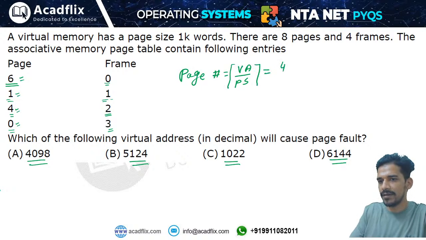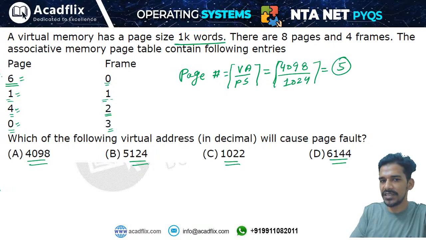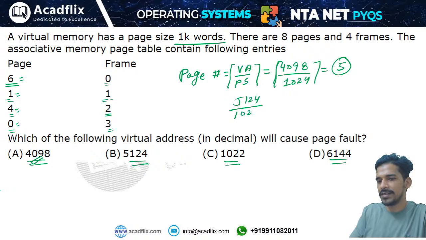Okay, virtual address divided by page size, and take the ceil value of this. So virtual address is given 4098 bytes and the size of the page is 1 kilowords. 1 kilowords means 1024 words, right? So from this you will get 5. Okay, page number 5. You can see page number 5 is not in memory. That means it is a page fault. Okay, it will be a page fault. Next, 5124: you will divide 5124 by the page size, that is 1024 bytes. This will give you the page number.